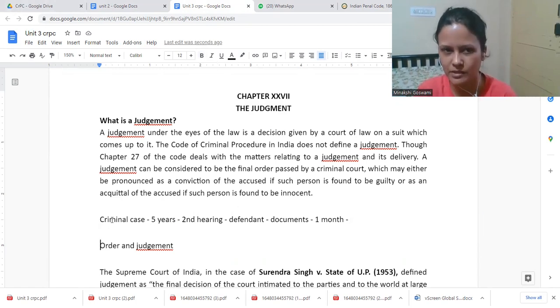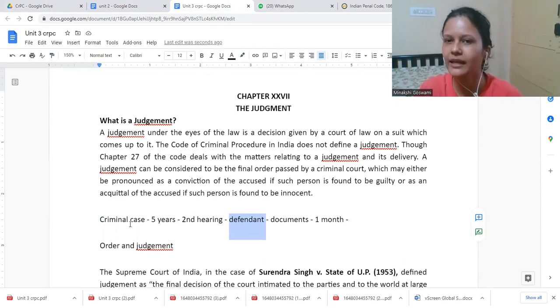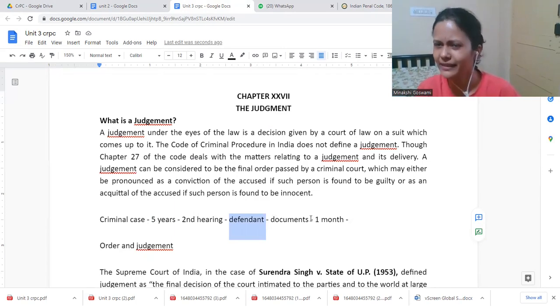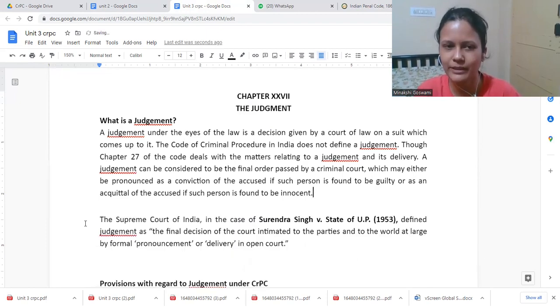Take for example, sometimes it may happen that one person is charged with some offenses and the police officer says you cannot leave this particular city or country, because you are released on bail. But for the person, it's very important to go somewhere, maybe abroad or some other city. There he can ask permission of the court, and if the court allows, that is also nothing but an order. Different kinds of matters, orders could come. So in between, whatever the court is deciding, that is order. Finally, what the court is deciding, that is judgment.